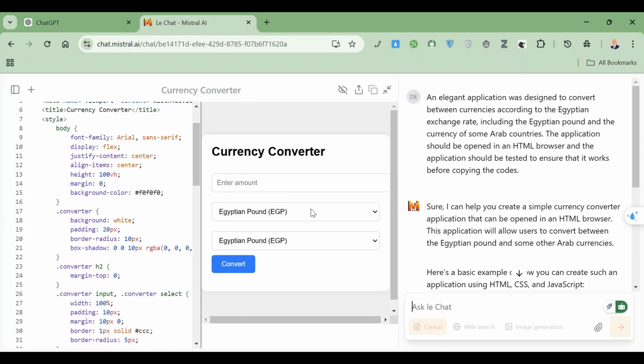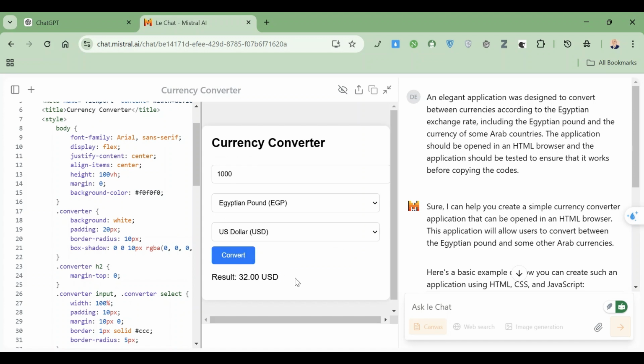It told him, if you are here, for example, you will put, for example, 1,000 pounds. In Egyptian currency, you will see how much they are. For example, in US dollars, he told me about 32 dollars for 1,000 pounds, and he corrected it, meaning, in other words, if I said here, yes.